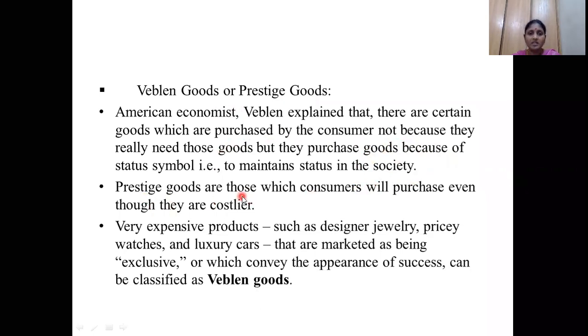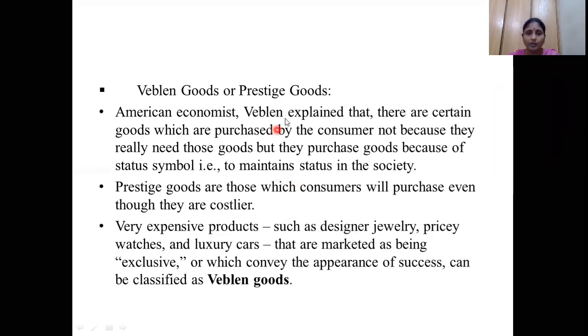So prestige goods are those which consumers will purchase even though they are costlier. Whenever the cost of these prestige goods increases, consumers still buy them because those people feel it as a status symbol.